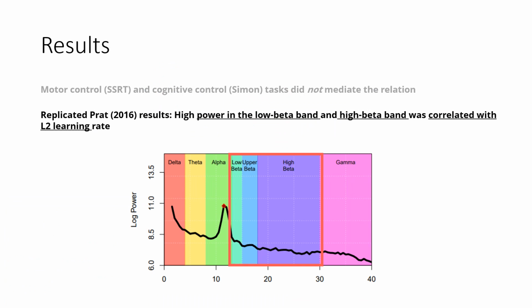With respect to resting state beta and language learning, we replicated the previous results, after controlling for individual alpha frequency, which we thought could be a potential confound. Specifically, we confirmed that high power in the low beta band and high beta band was correlated with the rate in learning a second language.